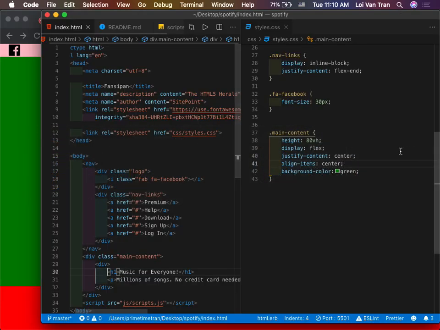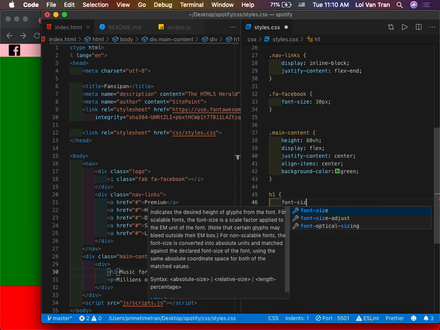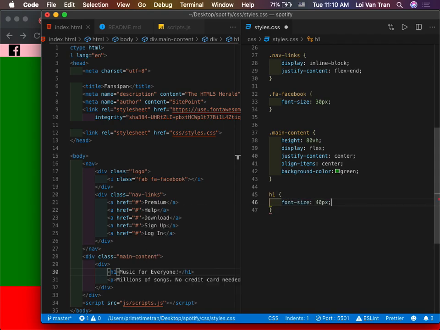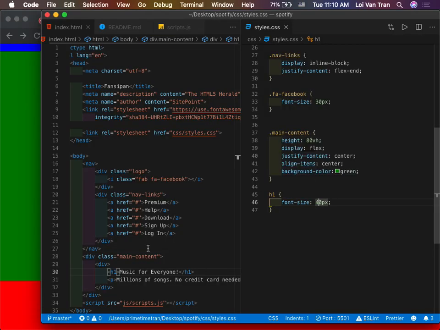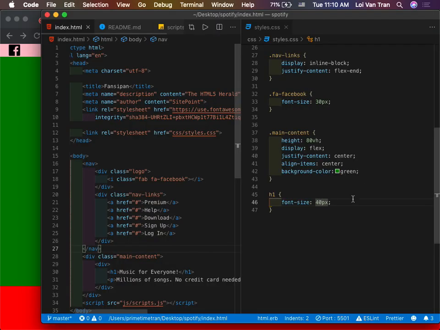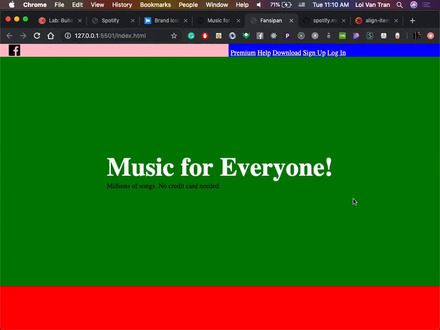So let's go ahead and do that. We'll go back over to our CSS. Let's target our H1. We'll say font size is 40 pixels. Did that work? I'm not sure. So let's go ahead and just change the color just to make sure it works. Save. And it does in fact work. So I think 40 pixels is too small. Do 60, and that looks good.